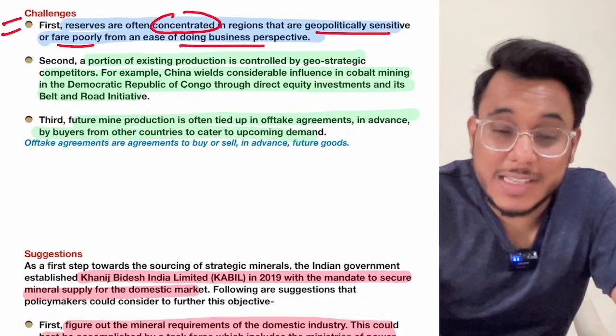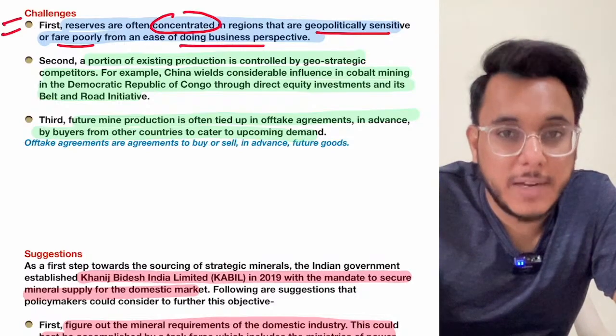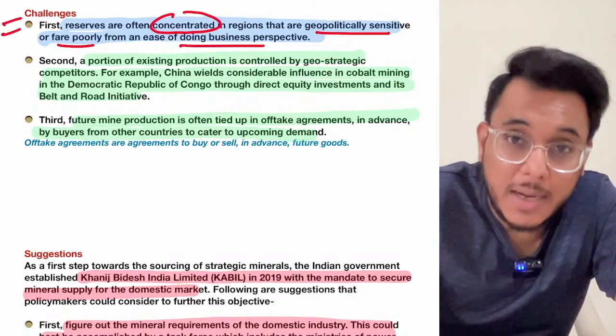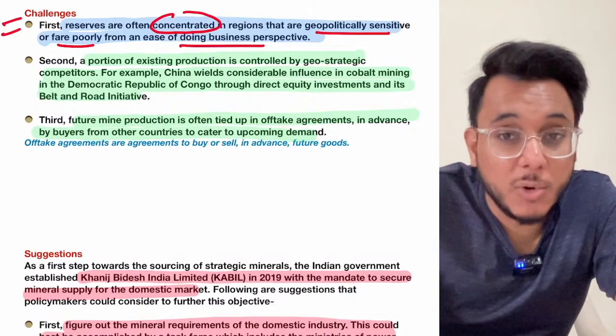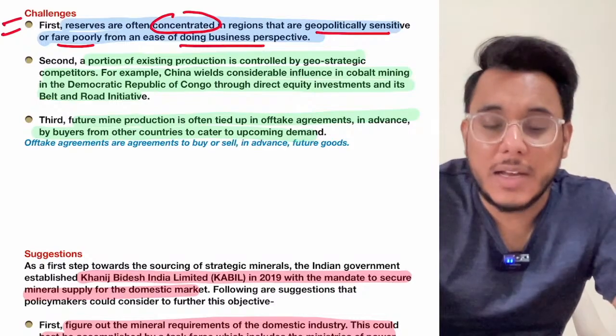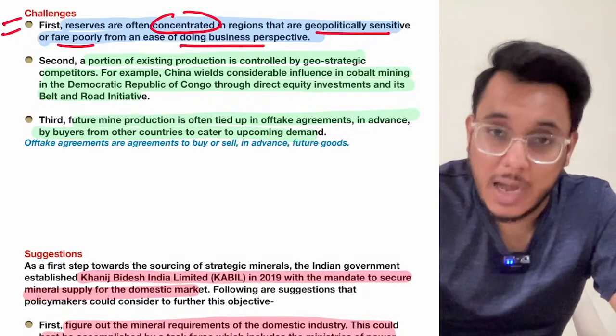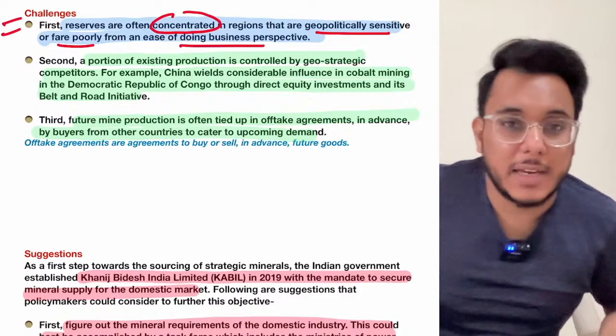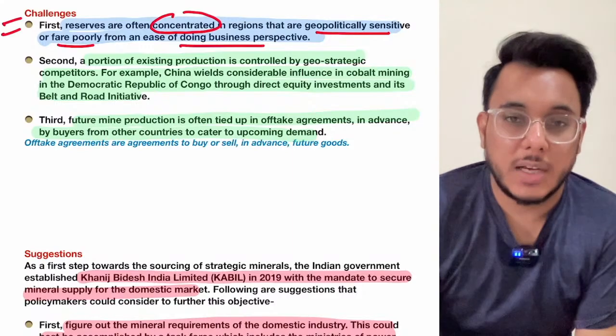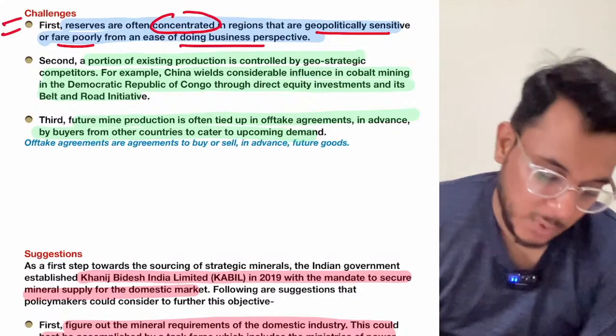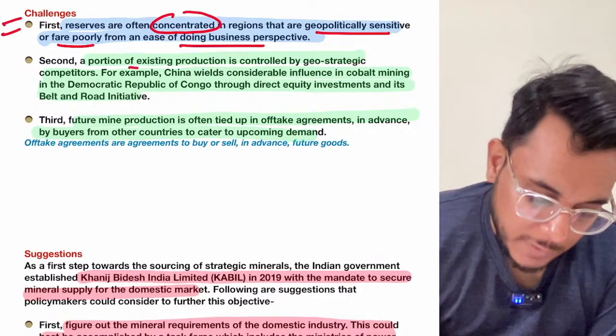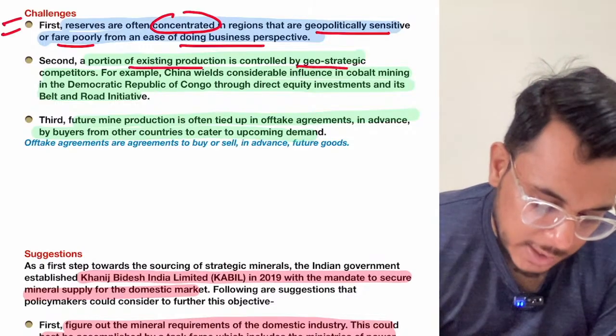So there are some African countries where law and order is very much disturbed, where the government is not able to have good command, or states where autocracies are still there. In such regions there are very big resources of rare earth, but they cannot be exploited. Then the portion of existing production is controlled by geostrategic competitors.